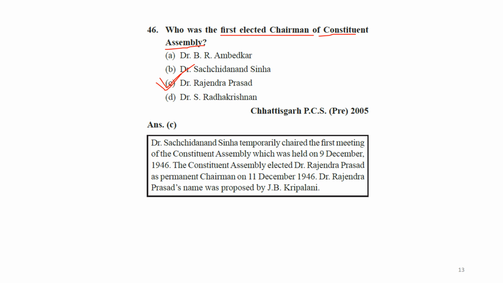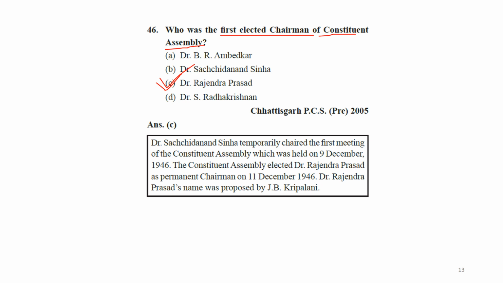So what happened when they first gathered? Who presided the first time? Sachchidananda Sinha presided. After that they elected Dr. Rajendra Prasad as chairman, and after that Rajendra Prasad became the chairman. But the first time, who presided? Sachchidananda Sinha. So please remember this.